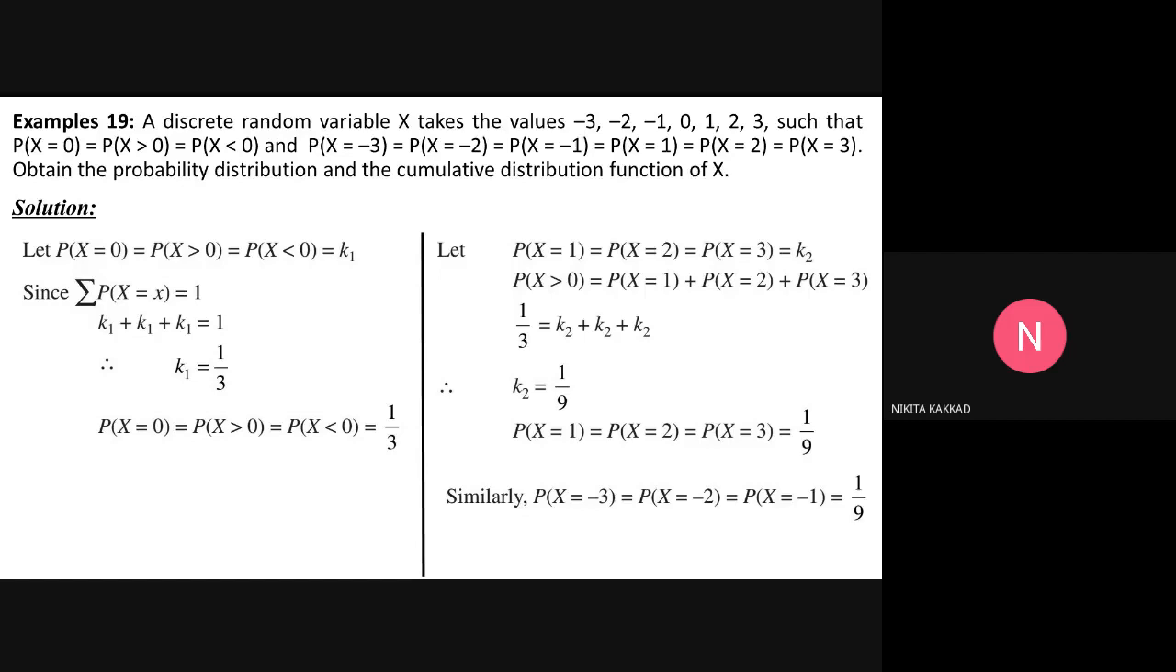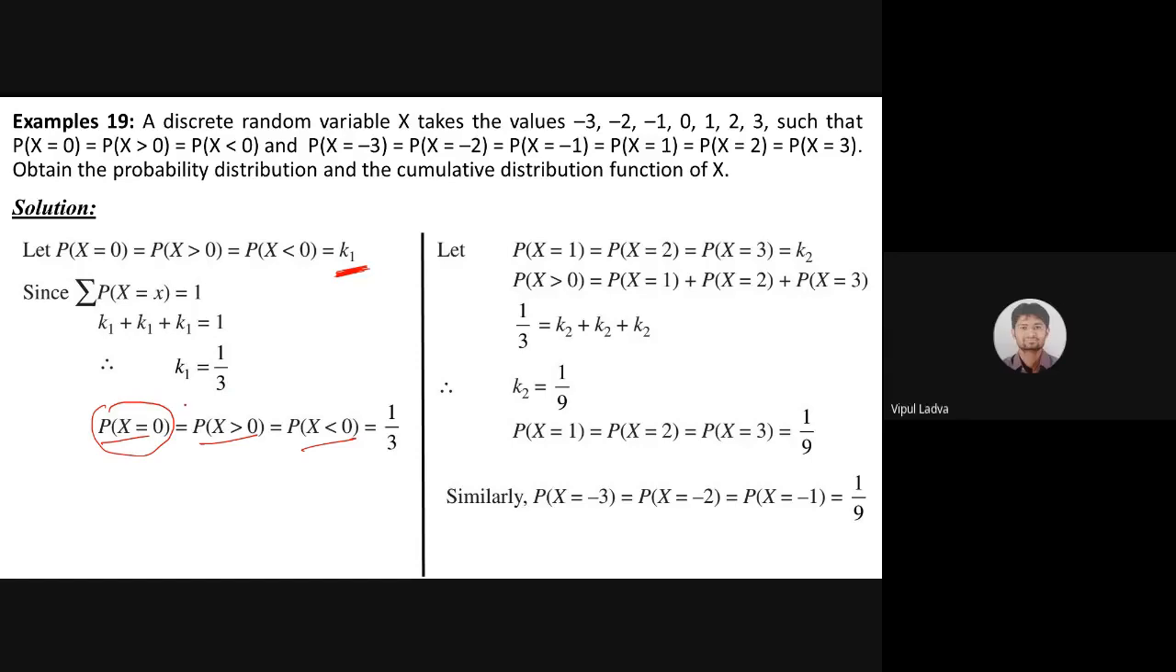The probability of x equals 0, x greater than 0, and x less than 0, the total probability of all three will be 1. Yes, we are just taking a random notation. Suppose all these 3 are K1. So K1 plus K1 plus K1 will be 1, meaning K1 will be 1 by 3. So the probability that x equals 0 will be 1 by 3, probability x greater than 0 will be 1 by 3, and x less than 0 will be 1 by 3. Now x equals 0 is a fixed value.